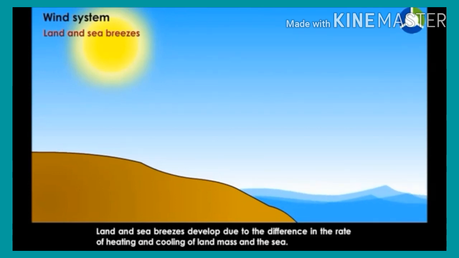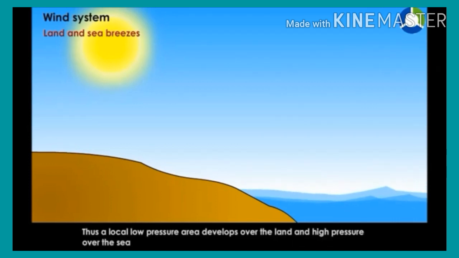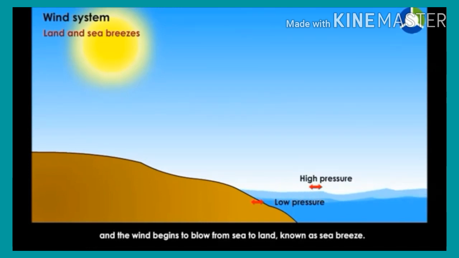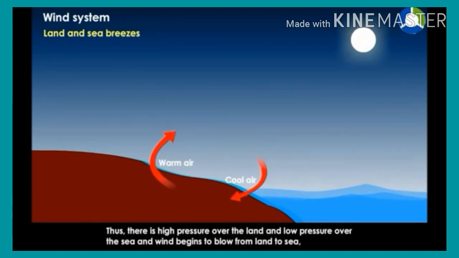During daytime, the land heats up quicker than the sea. Thus, a local low pressure area develops over the land and high pressure over the sea, and the wind begins to blow from the sea to land, known as sea breeze. During night, the land releases the heat quickly and becomes the area of low pressure, while the sea water releases heat very slowly. Thus, there is high pressure over the land and low pressure over the sea, and wind begins to blow from land to sea, known as land breeze.